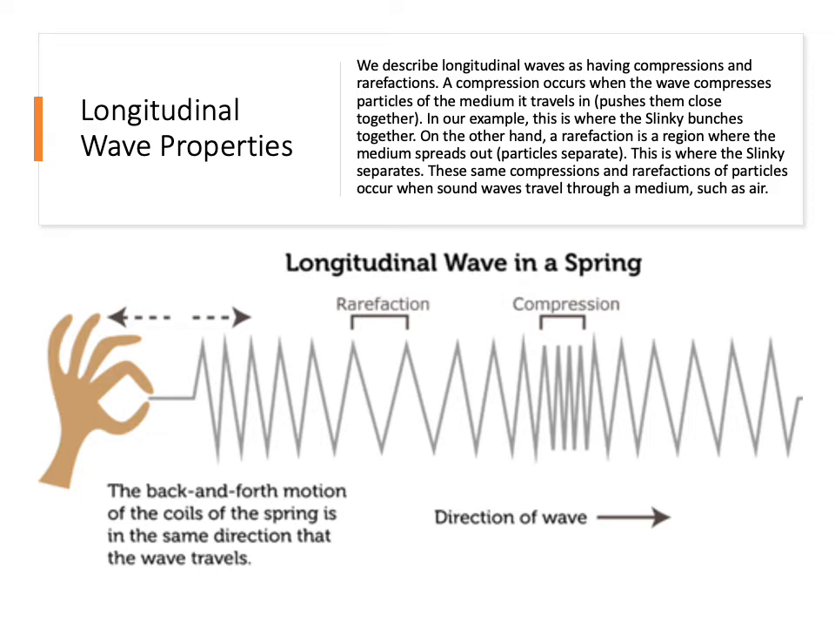These same compressions and rarefactions of particles occur when the sound waves travel through a medium, such as air. You can see a picture of this in the picture below. You can see the hand going back and forth, causing the rarefactions, or the spreading out areas, and the compressions, where the slinky is bunched together. The back and forth motion of the coils of the spring is in the same direction that the wave travels, from left to right. This makes it a longitudinal wave.